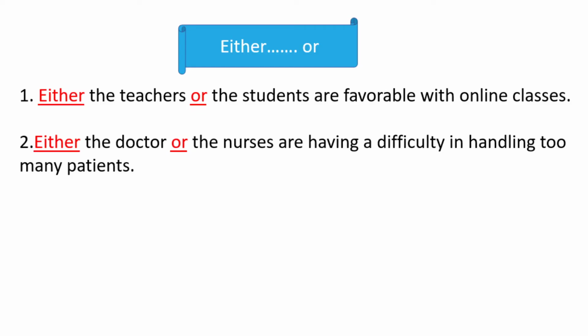Let's proceed with the use of either or. Either the teachers or the students are favorable with online classes. So both of them agree with online classes. Of course, we have to agree because we don't have a choice. Number two example. Either the doctor or the nurses are having a difficulty in handling too many patients. So both are having a hard time in handling too many patients because of the coronavirus. So that's it for conjunctions.